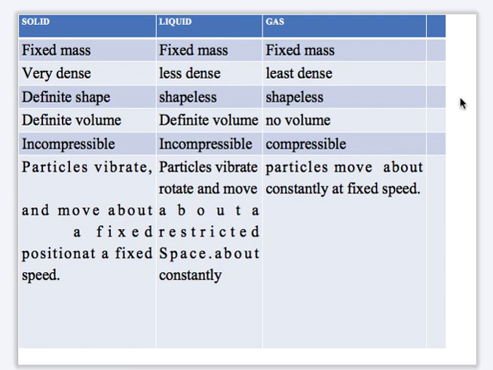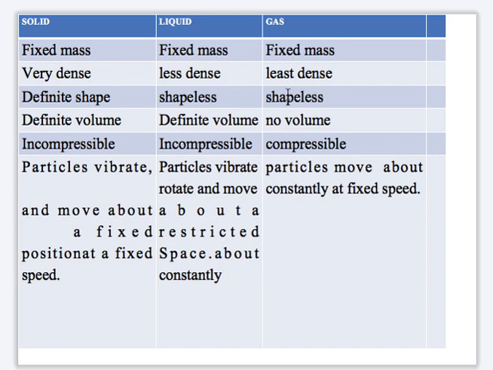Also, you can consider solid, liquid, and gas: their properties, similarities, and differences. For example, solid, liquid, and gas all have fixed mass. In terms of their differences, solid is very dense, liquid less dense, and gas least dense.